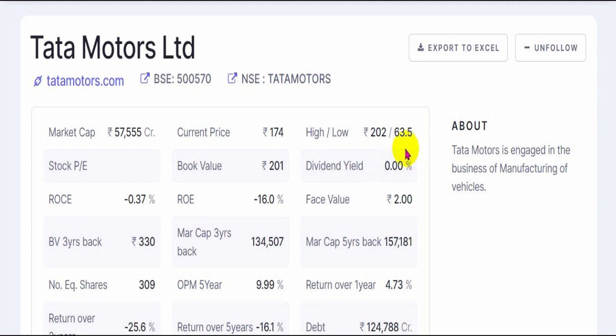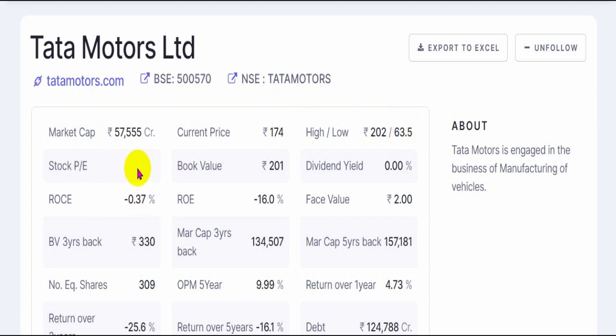So this is the time when, if we want to buy into a company, this is the time that we should buy: when it goes more than 50% of its 52-week highest point or falls at least 50% from its highest 52-week price point.